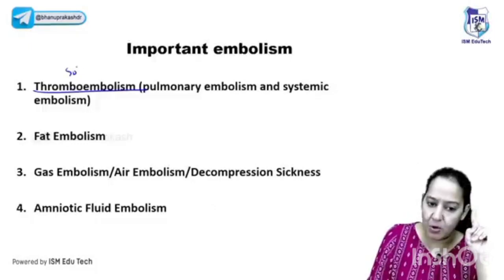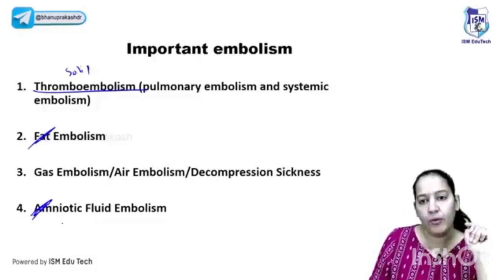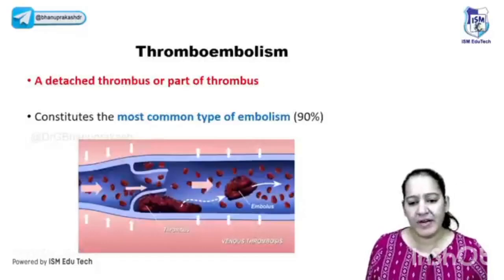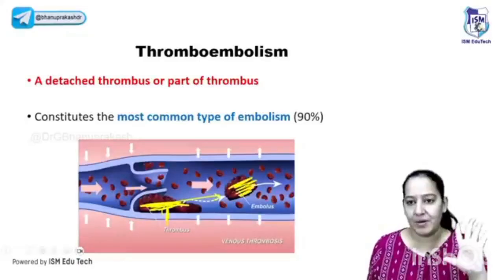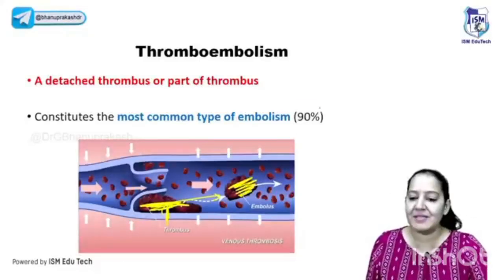The thromboembolus, which is a solid one. The 2 liquid, I will discuss fat and amniotic fluid, and I will discuss the gas embolism. Thromboembolism you already know. How does it form? By detachment of thrombus. Till the clot is attached, it is known as thrombus. Once it gets detached, it is no more thrombus, it is known as embolus. So out of all the embolus, 90% are thromboembolus.